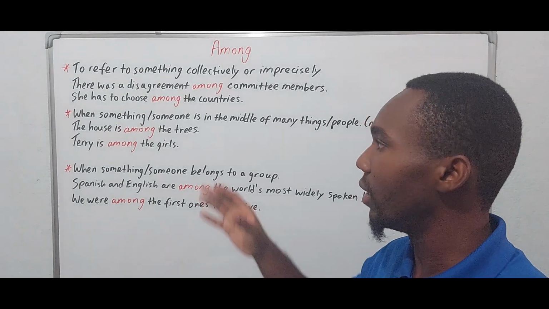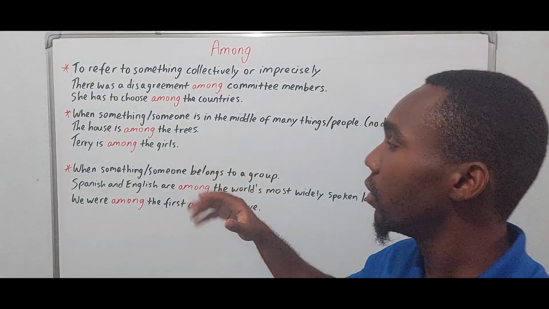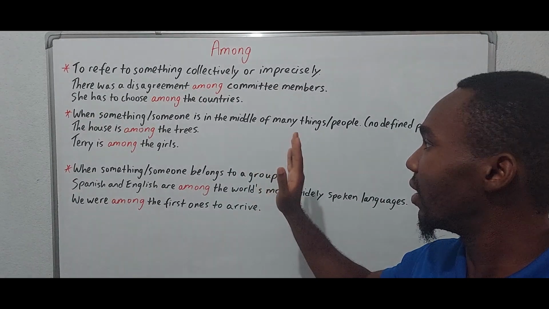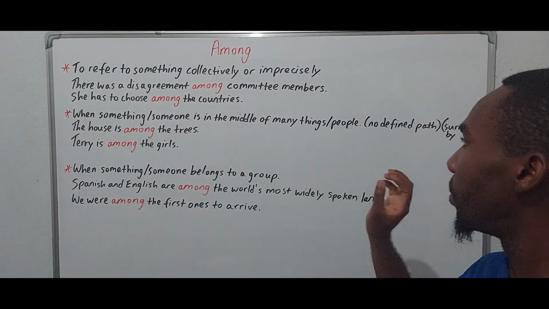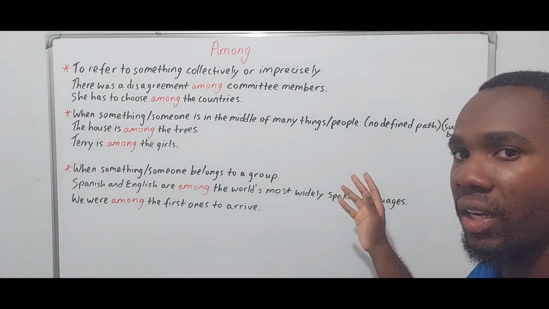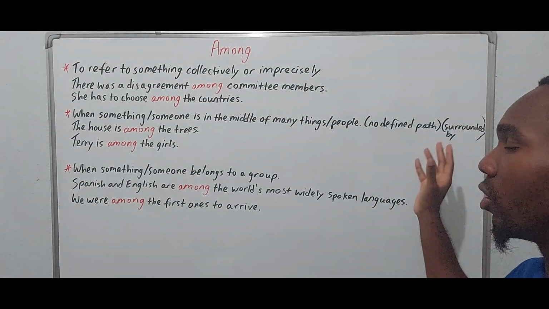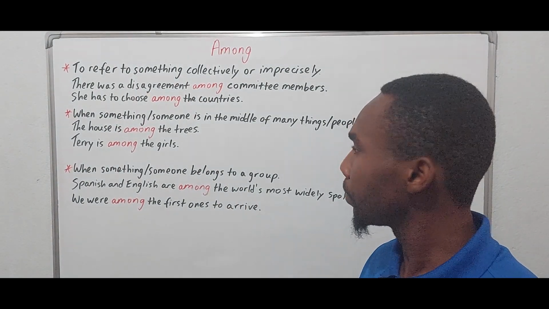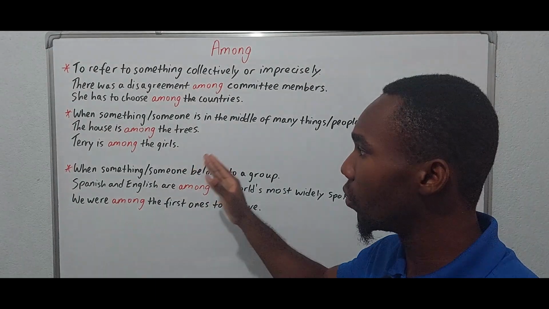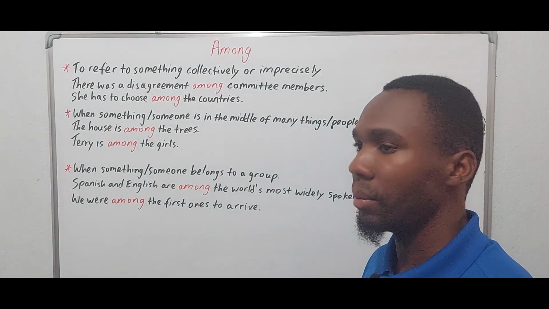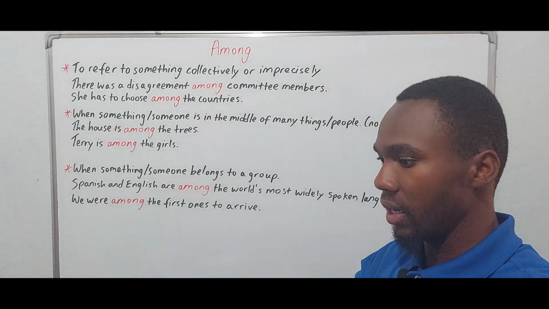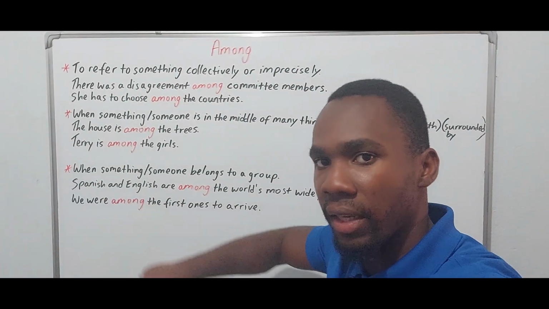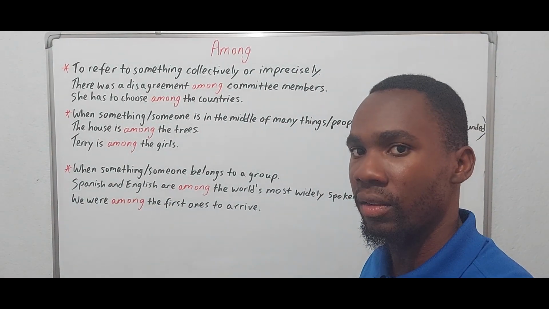Secondly, among is used when talking about location, when something or someone is in the middle of many things or people, so there's no defined path. We could also use the phrase surrounded by. The house is among the trees. That means the house could be in the middle and all around it would be trees.